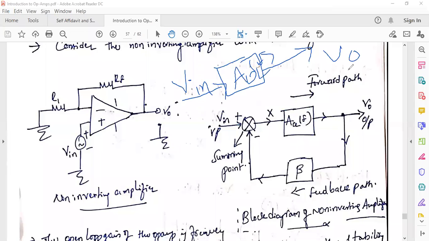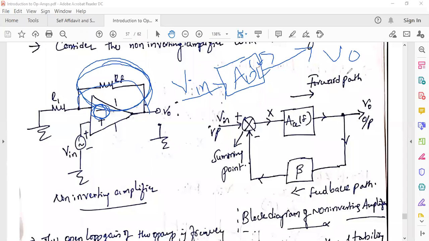But here, if you observe the circuit, you are giving feedback. That means the output is connected to the input terminal. What is the input terminal here? The negative input. That means you are applying negative feedback, because the feedback is connected to the inverting input terminal.